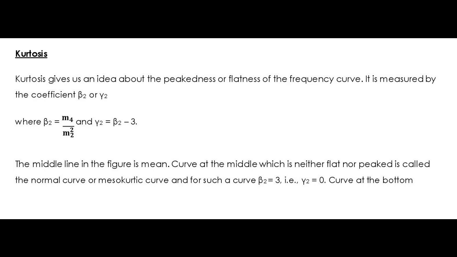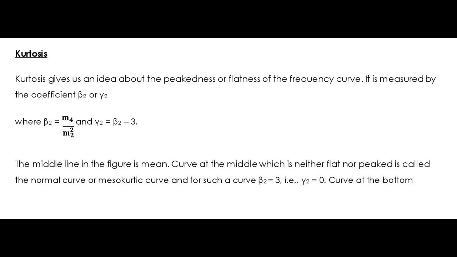The middle line in the figure is the mean. The curve in the middle, which is neither flat nor peaked, is called the normal curve or mesokurtic curve. For such a curve, beta 2 is equal to 3, that is, gamma 2 will be 0. The curve at the bottom, which is flatter than the normal curve, is known as platykurtic.